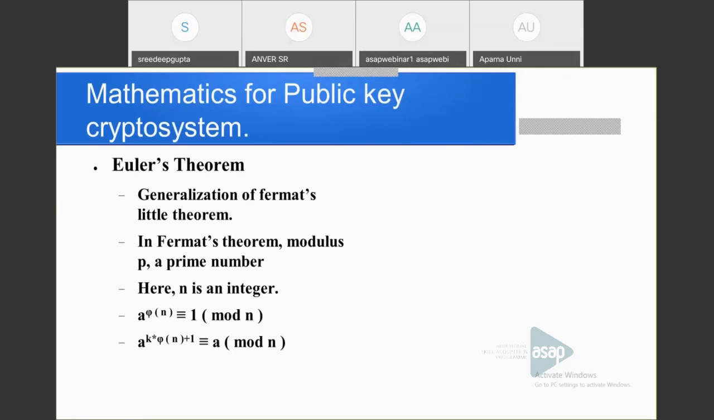Here we are taking n as any integer. It may be prime or non-prime. So there are again two statements. a raised to phi of n is congruent to 1 mod n, and a raised to k times phi of n plus 1 is congruent to a mod n. These are the two statements.